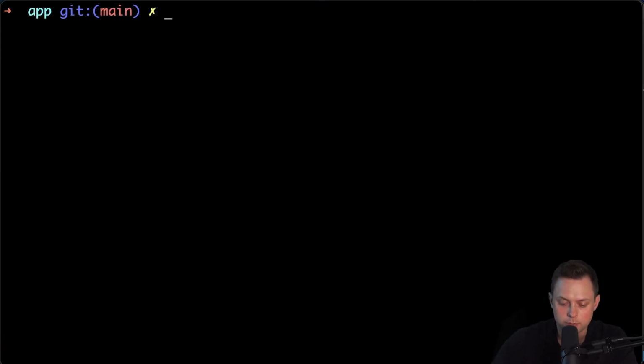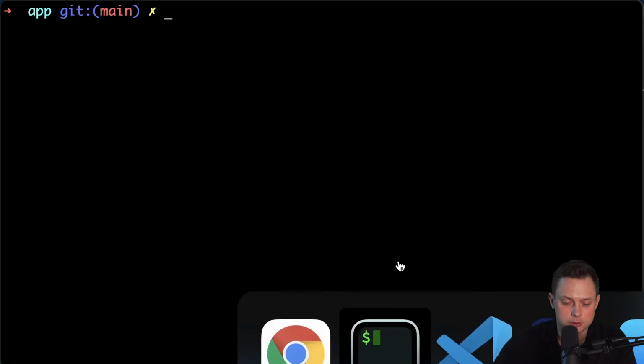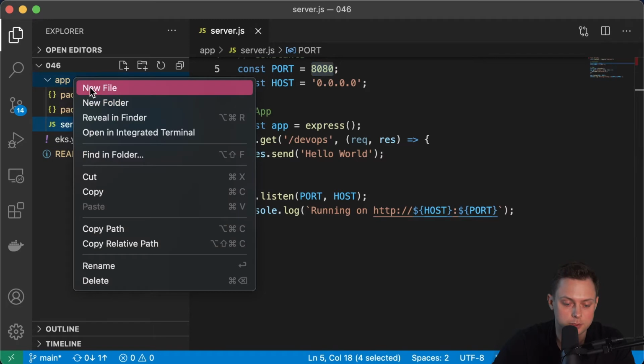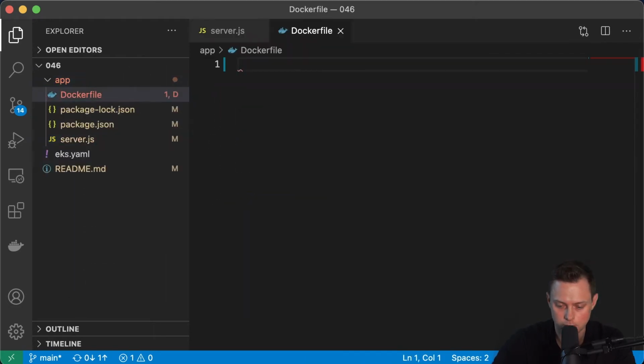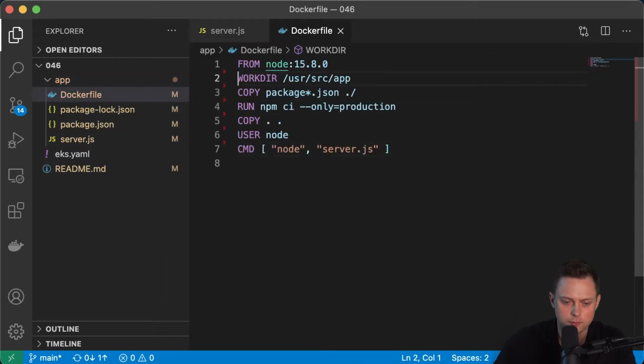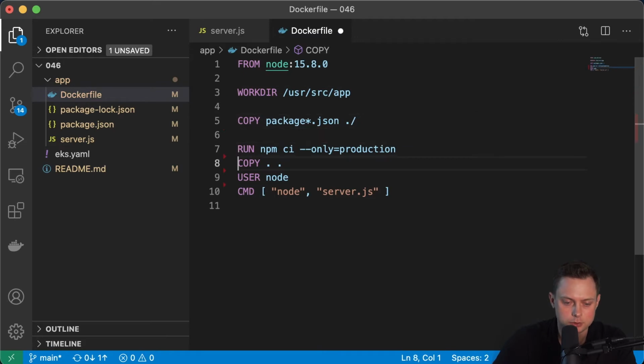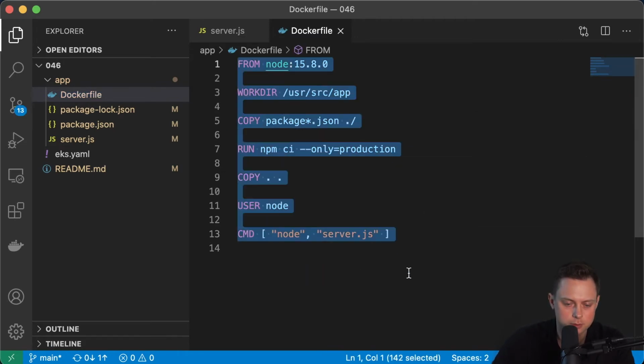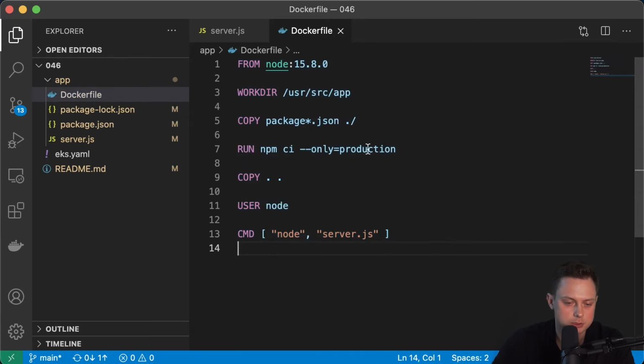Now, since we're gonna deploy it in Kubernetes, we need to create the Docker image. And to do that, first we need to create the Dockerfile. And it's gonna be a very simple Dockerfile. In order to reduce the memory footprint, you can use a multi-stage Docker build, but in this case, it's gonna be one single stage. We're gonna use node and then define the working directory, then copy package.json with all dependencies, and then we're gonna install those packages.